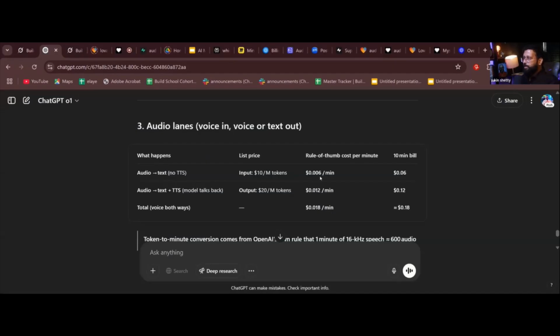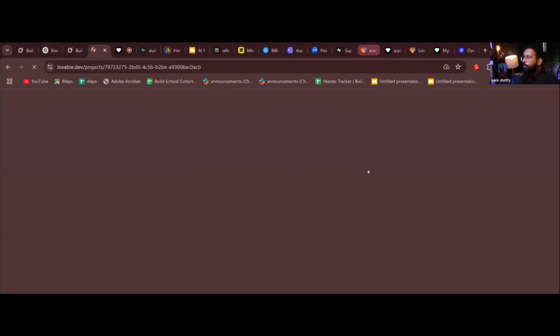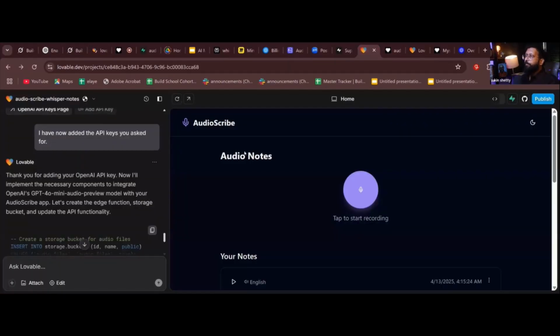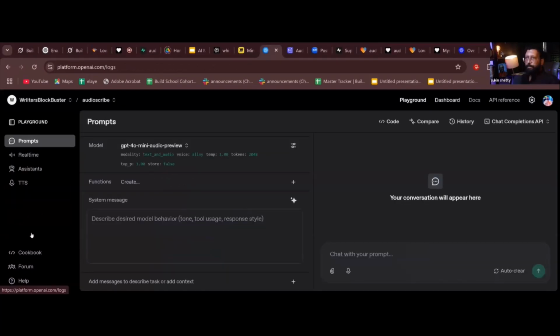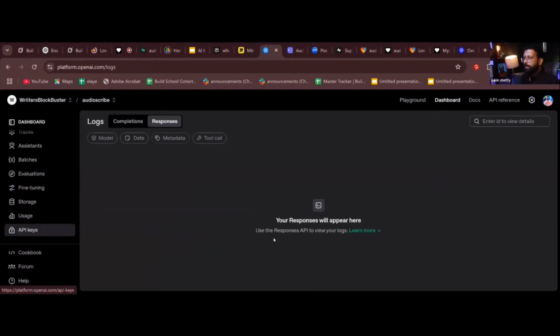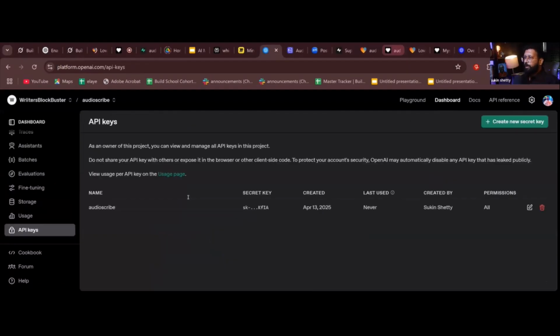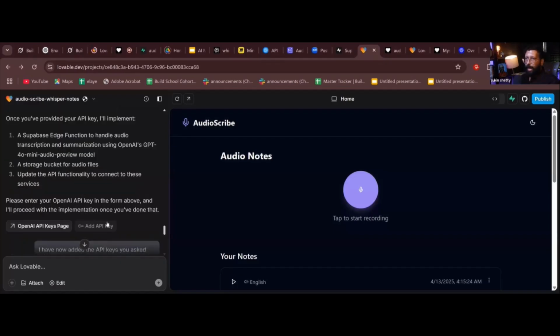Now what I did, I copied the key from platform.openai.com, where I created it on the playground dashboard. I created an API key here, I copied this, and went to Lovable. Lovable gave me an option to add the API key. I added the API key. See? Apply changes.